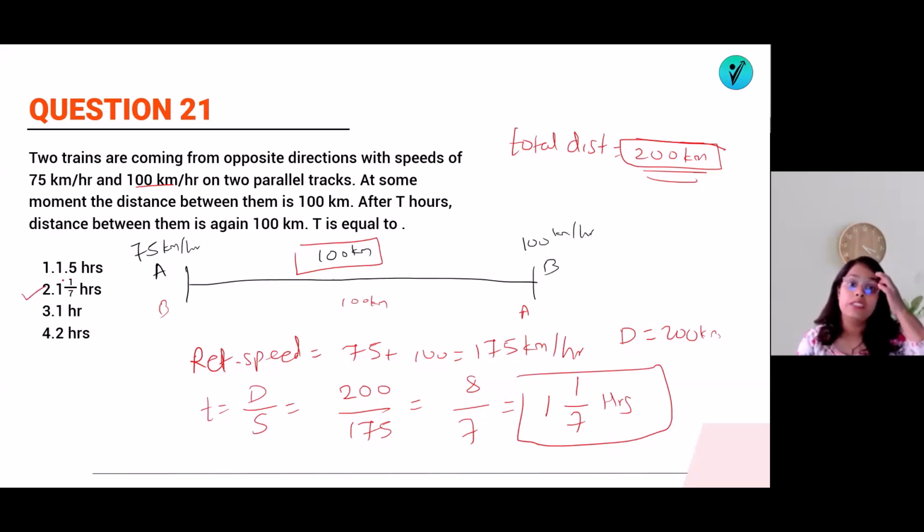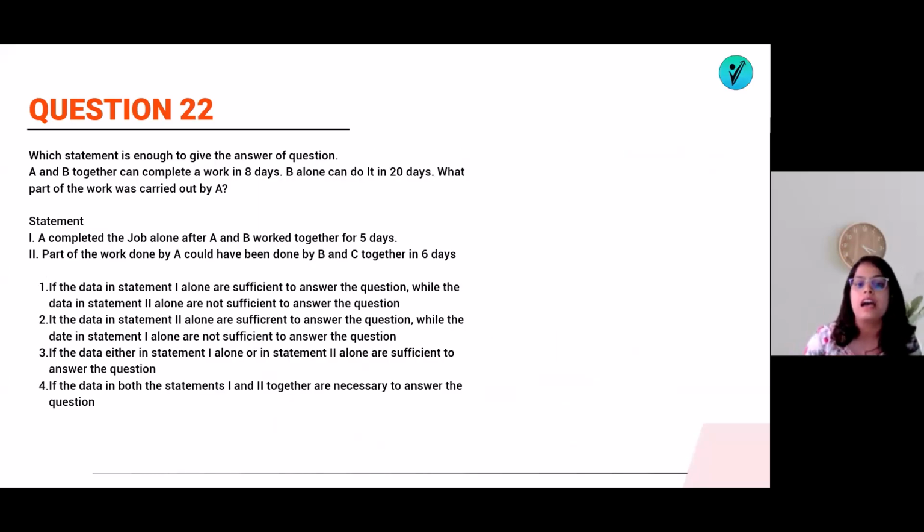Means after t hours, the distance will be again 100 km. बिकॉज टोटल डिस्टेंस कितना कवर हुआ है, जैसे कि हमने रिलेटिव स्पीड किया, तो इस A ने यहाँ से यहाँ तक जाने के लिए 100 किलोमीटर कवर किया, B ने यहाँ से यहाँ तक जाने के लिए 100 किलोमीटर कवर किया. They won't be exactly at the same point. Maybe B कहीं और पे होगा, A कहीं और पे होगा, because their speeds are different. But distance between them will be again 100. So that is the important one. That means overall distance will be 200. Okay, I hope you are getting this. If you have any doubt, then please ask in the comment box. I'm repeating it again and again because comment section is only for your doubts.